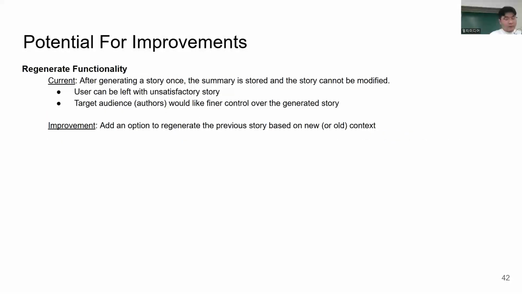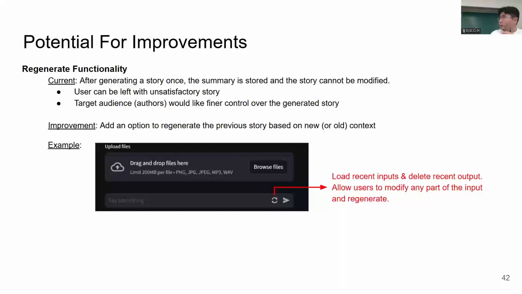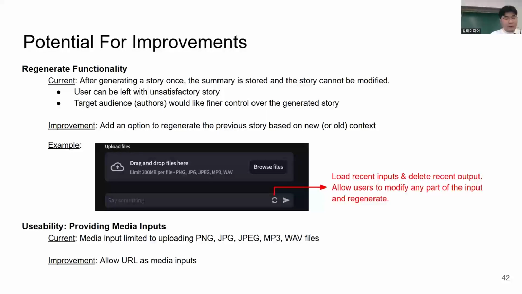Currently, after generating a story, the summary of it is stored and given, and the given story cannot be modified. If we allow modification, such as modifying each different input, then we can allow more fine-grained control to the users. And lastly, as a usability improvement, we can allow different media files to be inputted through URLs.